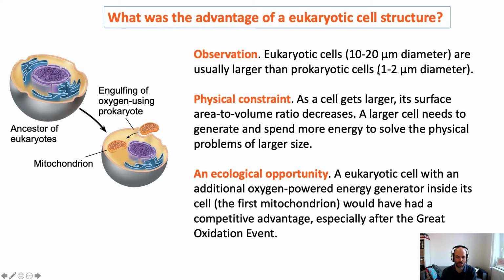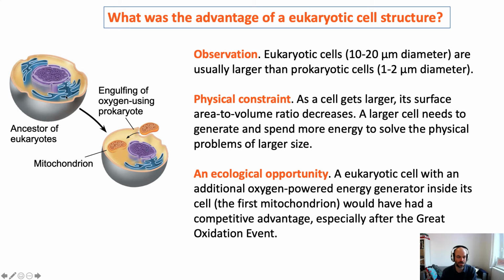Bacteria and archaea are roughly 1 or 2 microns in diameter, so much, much, much smaller, right? In order to grow that big, we've previously talked about the constraints of the surface area to volume ratio, right? That is, a larger cell is less able to transport food and waste in and out of its cell merely by diffusion. A small cell is very efficient in taking advantage of diffusion. A large cell is not efficient.